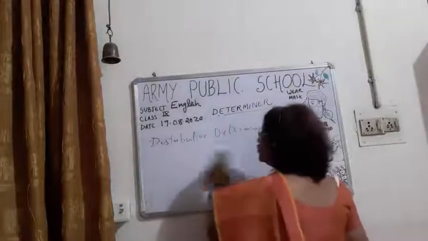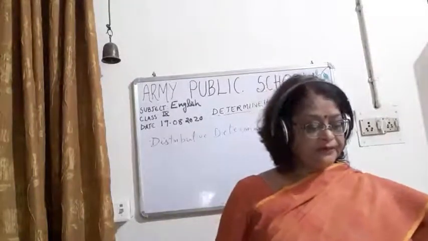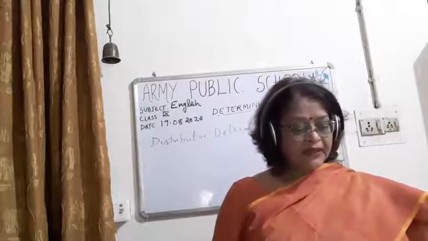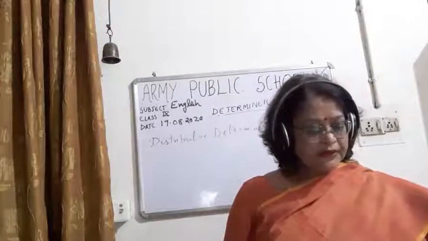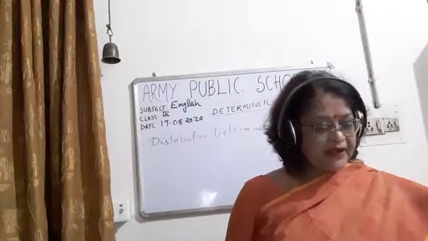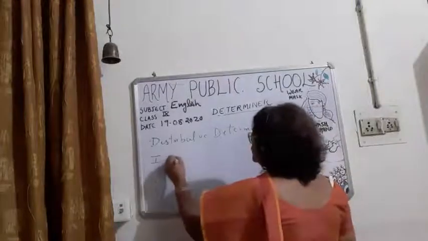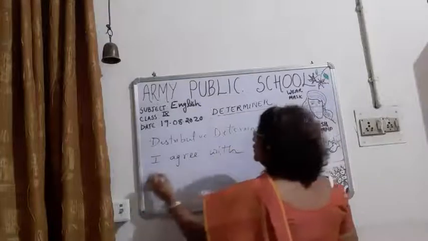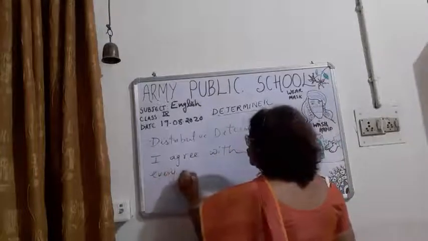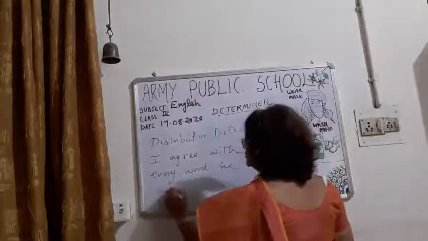I will be giving you a few examples of every. Now children, every is... I agree with every word he says.